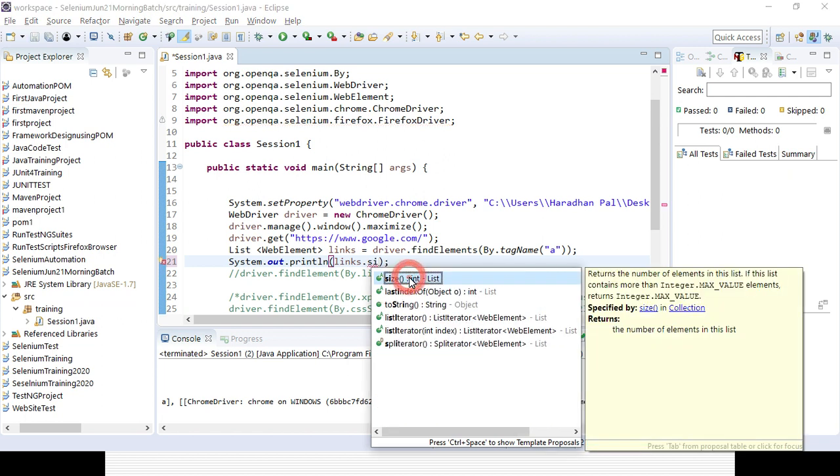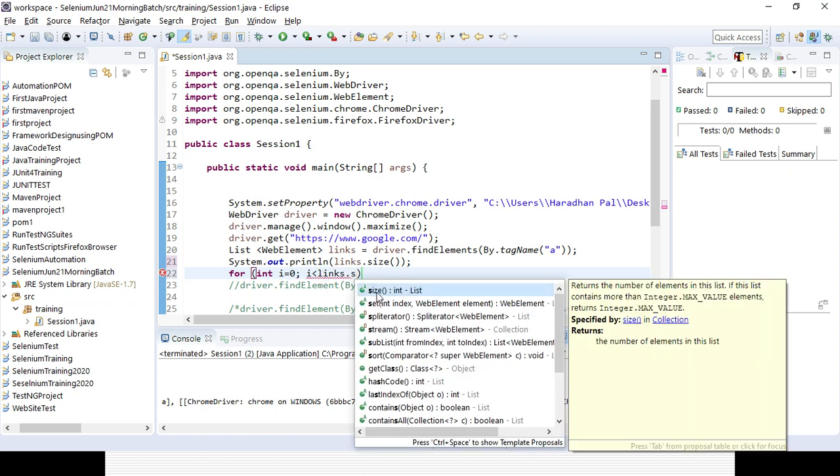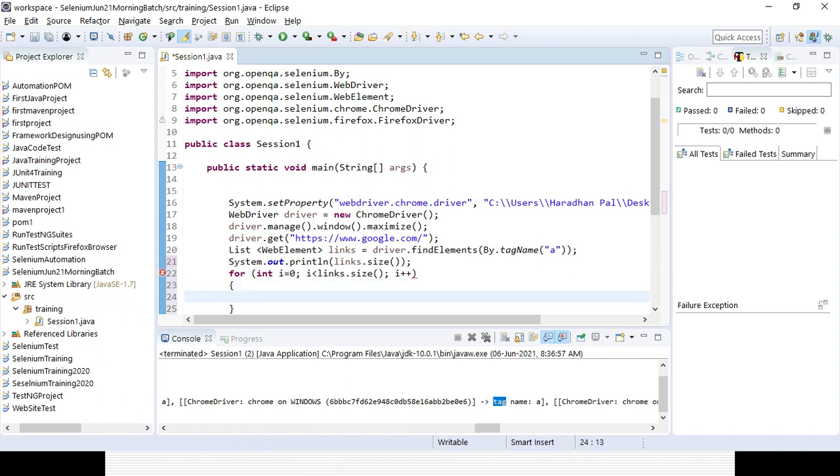Okay, and now if I want to print all the links also, I can print the links here. So I need to use a for loop here. Now you no need to concentrate on this thing, because it will be covered in Java. So I'll be using a for loop, declaring a variable integer i equal to 0. Then I will go till the size, i less than links dot size. That is the syntax of the for loop, i plus plus.